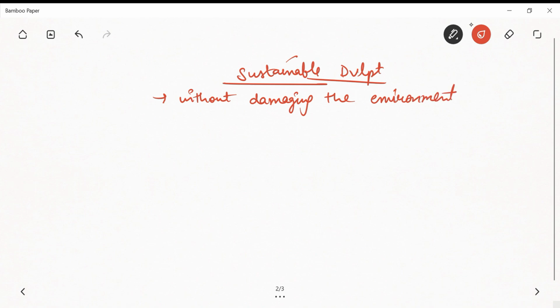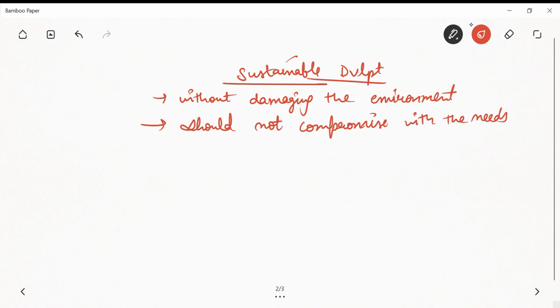And development in the present should not compromise the needs of future generations. So that is sustainable development. We should not compromise with the needs of future generations.